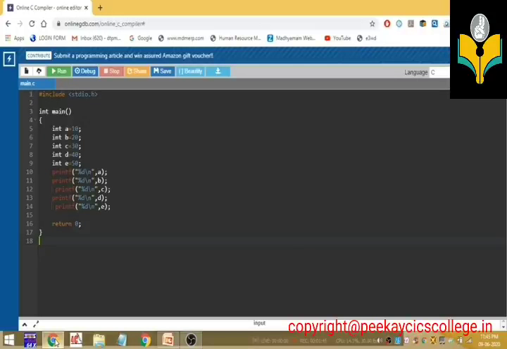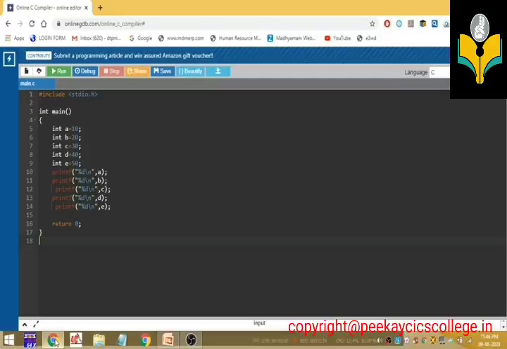See, here is a simple program declaring and initializing 5 integer variables, and I displayed these 5 integer variables. If we want to store and process 5 integer values without an array, we should create 5 integer variables. So here the code starts with int main. Int a, we initialize the variable a equal to 10. That is, a is a normal variable.